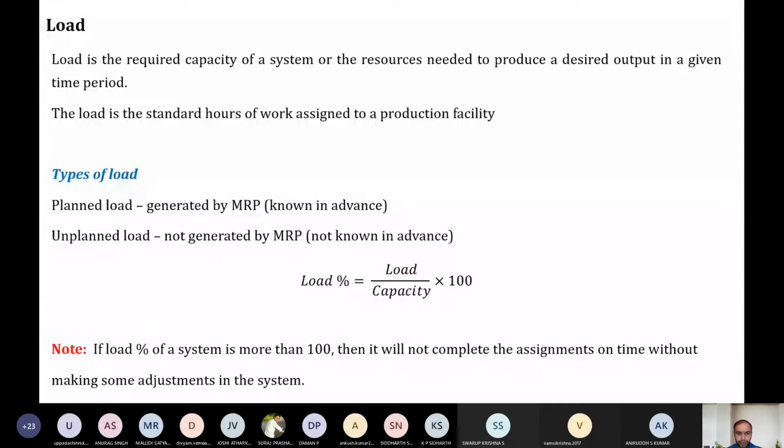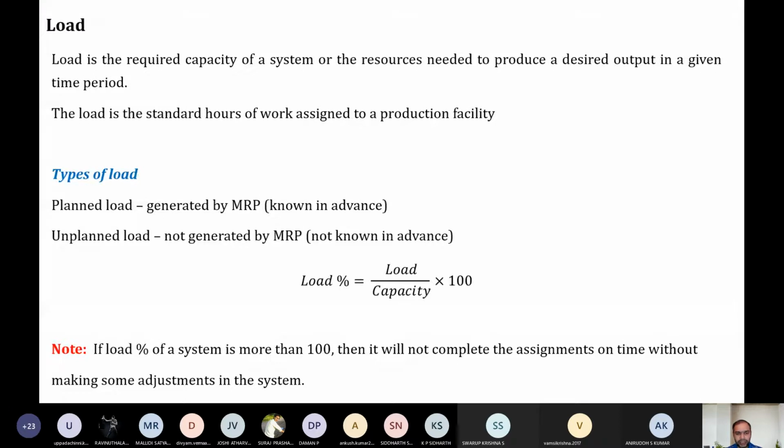What are the types of load? In the last class we discussed planned load and unplanned load. What is this planned load? It is generated by MRP. That is, when you are solving the MRP problem, you are releasing the order, right? So that is called the planning. If, as per the MRP, we are going with the production activity, we call that planned load. And if something happens, like due to the nervousness of MRP, we are adding load, then we can call it unplanned load.